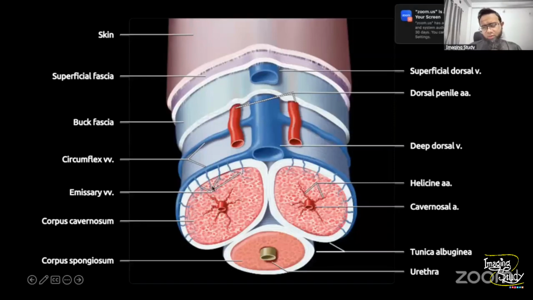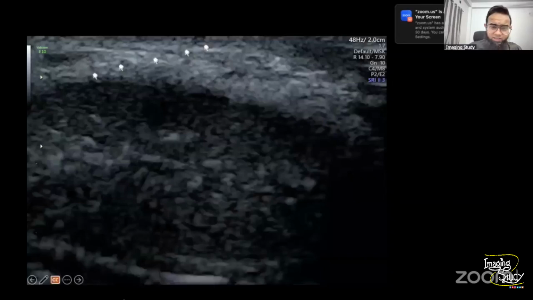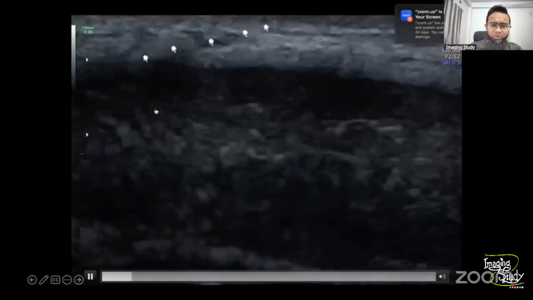So from the venous sinusoids, the emissary veins drain into these circumflex veins, and these circumflex veins drain into the deep dorsal penile vein. So it is very unusual to see only thrombus in this type of area, but it can happen, obviously. So let's jump into the view again.